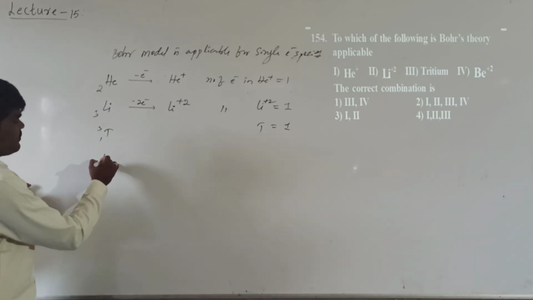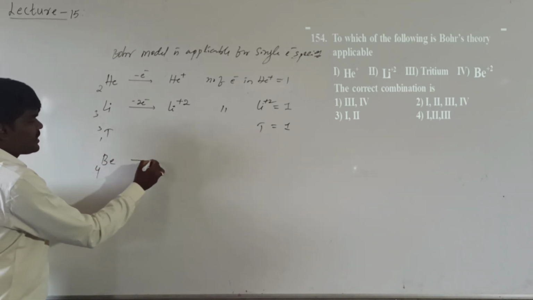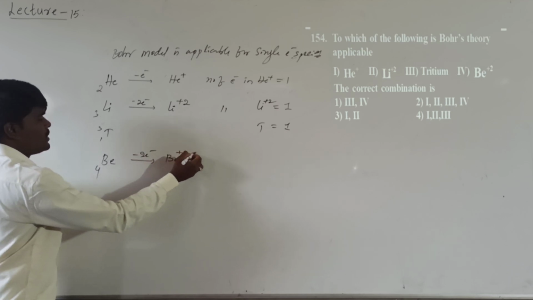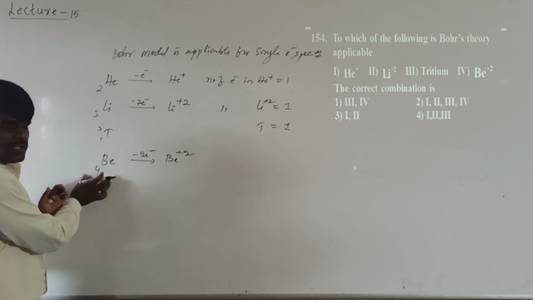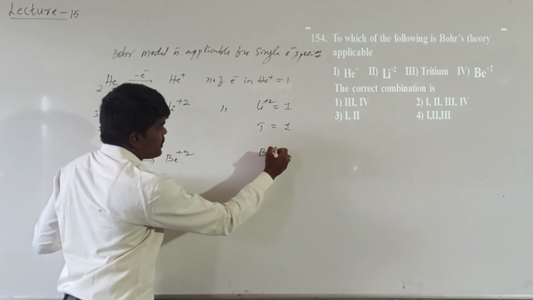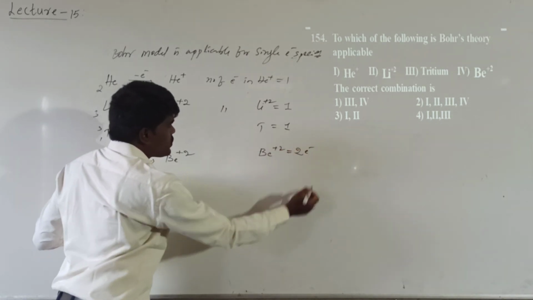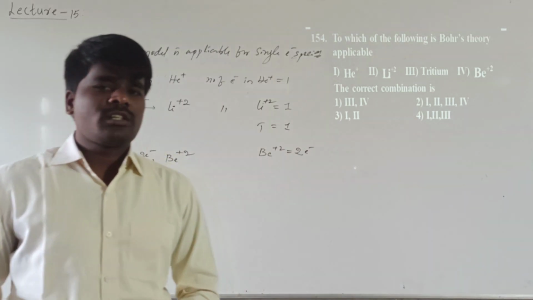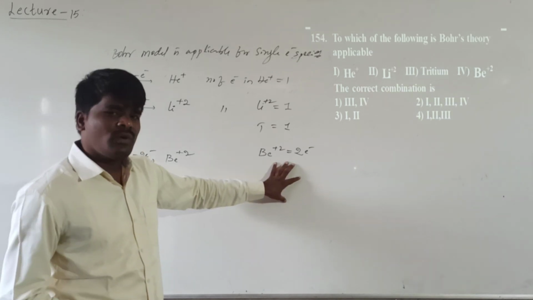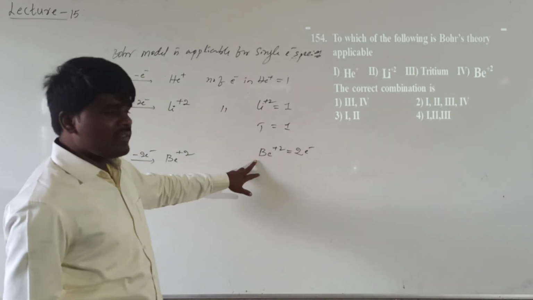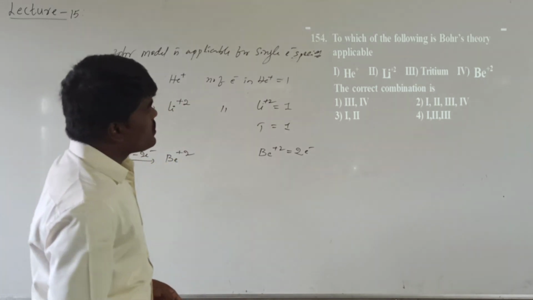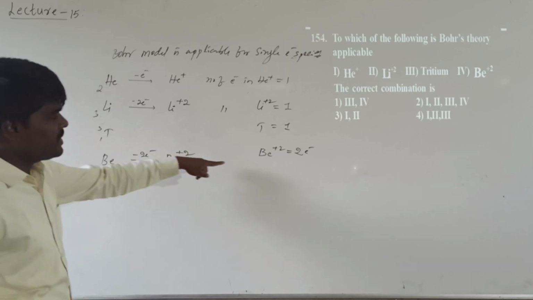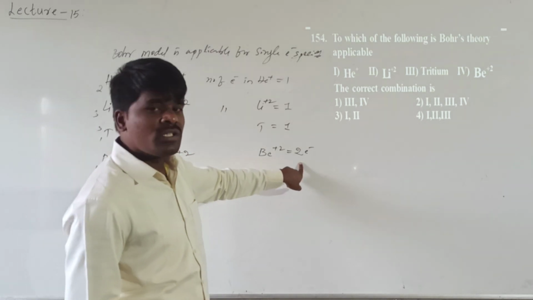And what of beryllium? Beryllium is actually having 4 electrons. When it loses 2 electrons, it becomes beryllium plus 2. Originally it is having 4 electrons. How many it lost? 2 electrons. So how many are remaining? 2 electrons. So basically, Bohr atomic model fails to explain the spectrum of elements having more than 1 electron. So it cannot explain the spectrum of Be plus 2. So it can be applicable for helium plus, lithium plus 2 and tritium. It cannot be applicable for beryllium plus 2 because it is having more than 1 electron.